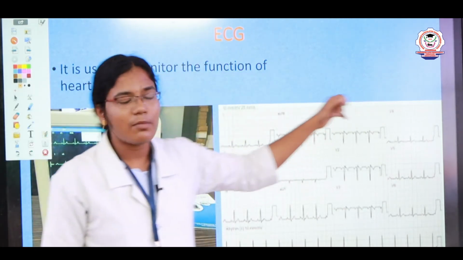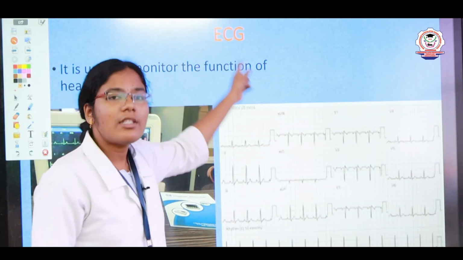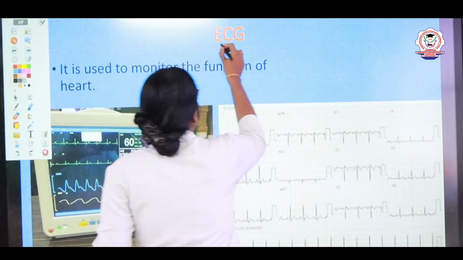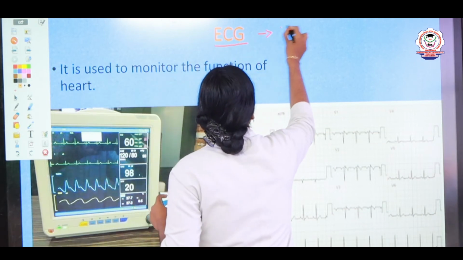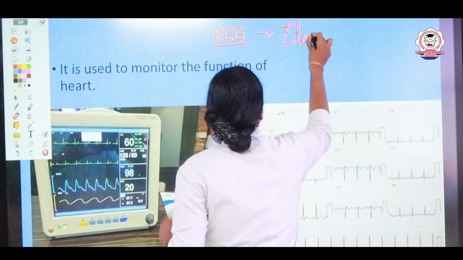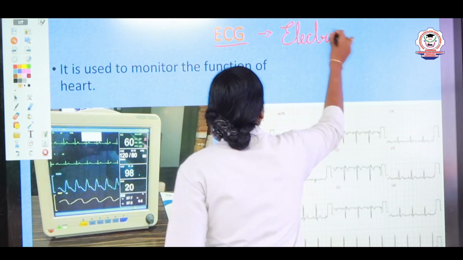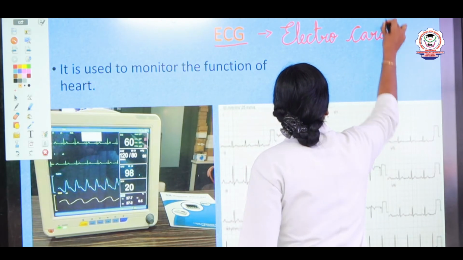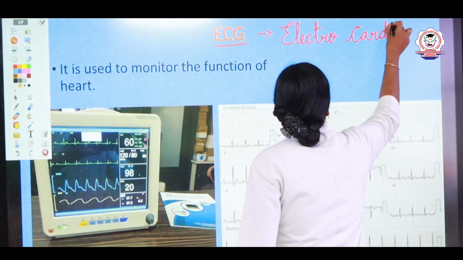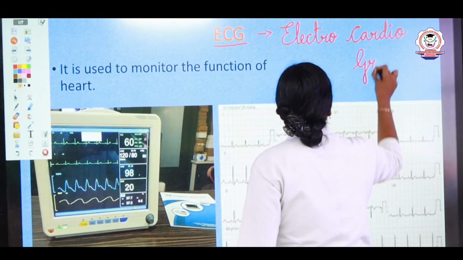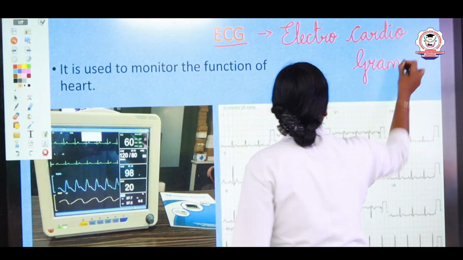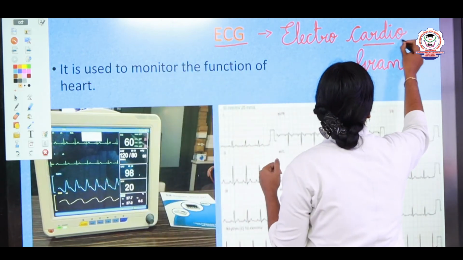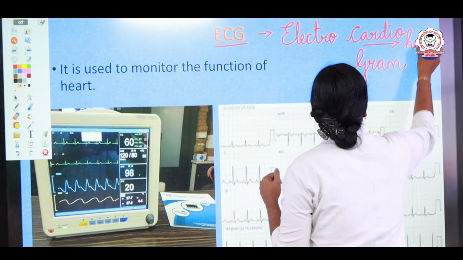It's not an instrument, it's a machine. So, ECG. What does ECG stand for? Do you know the full form, children? Yes, ECG stands for electrocardiogram. Do you know the meaning of cardio? Yes, cardio means the heart. The word cardio stands for heart.